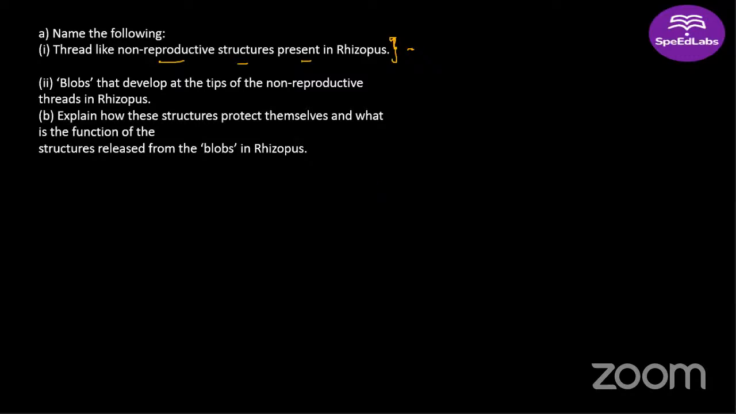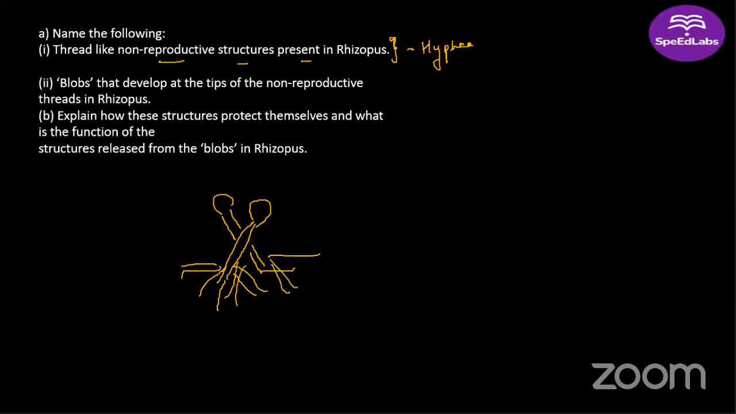Okay, so the thread-like non-reproductive structures are hyphae. Good, Devanshi. Right, hyphae. Next question. Blobs that develop at the tips of the non-reproductive threads in rhizopus. You must have seen a diagram like this, right? There are these blobs which are developing. What are these blobs called?